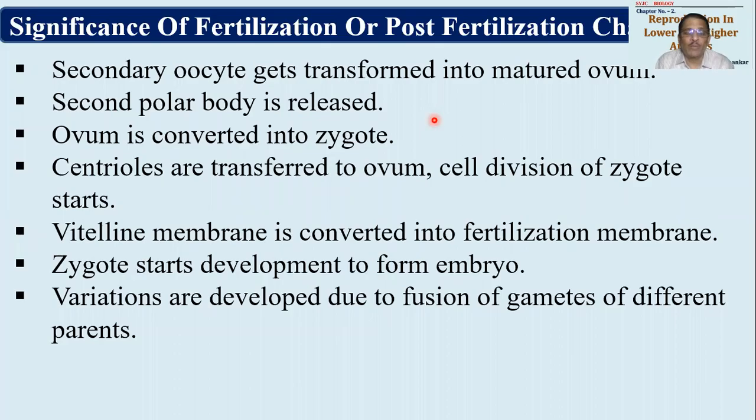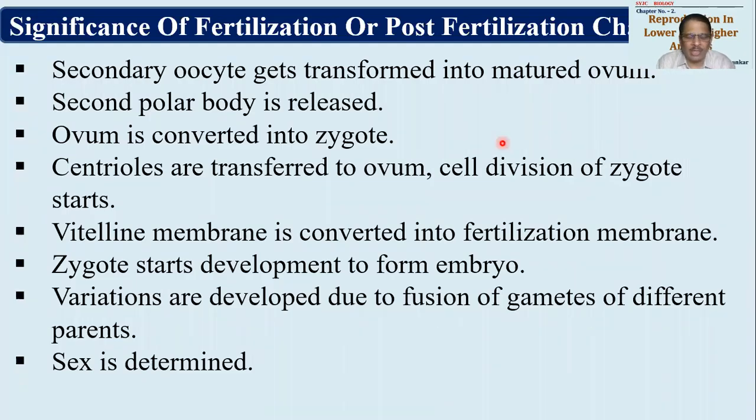Variations are developed due to fusion of gametes from different parents. Variation का ये कारण हो सकता है because we do not know which gamete is going to fuse with it. Sex is determined. Now, what is the meaning of this? We have studied it earlier in the third chapter. So actually XX condition, if it is brought in ovum, it is a female body developing. XY, then it is a male body developing.